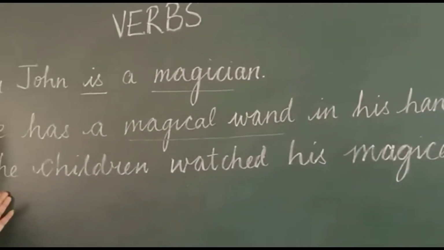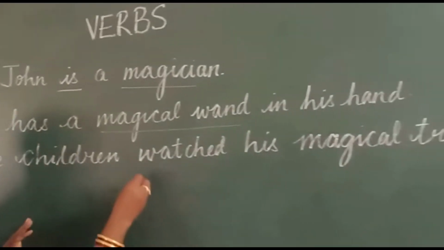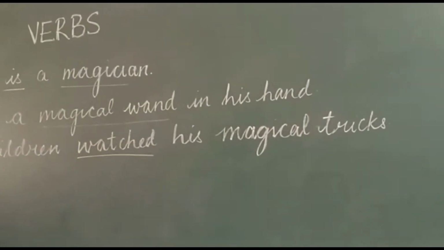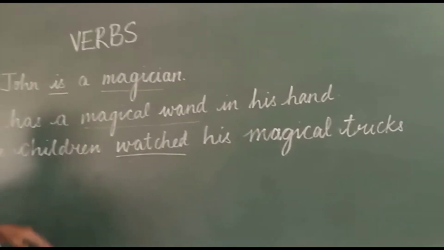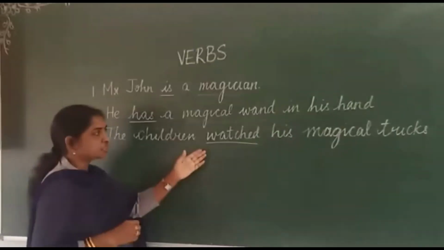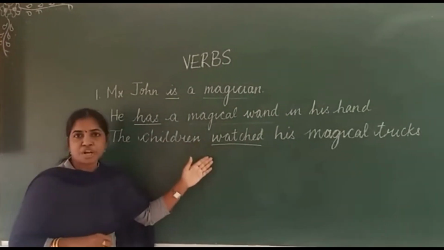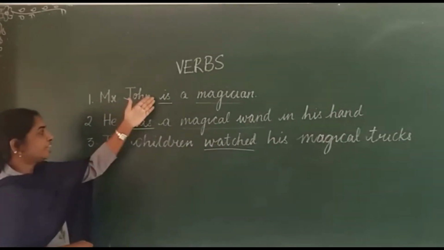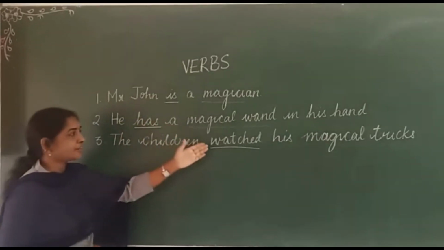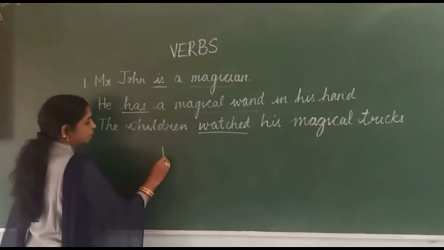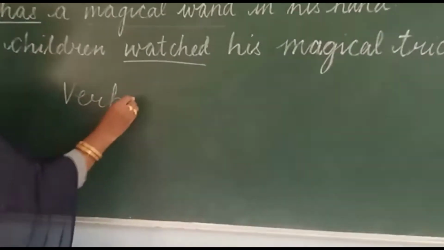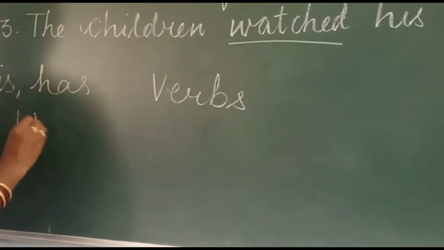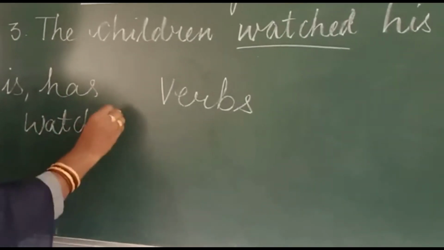In the third sentence, what are the children doing? They watched his magical tricks. So it indicates the action. So, is, has and watched are the verbs. All these three, is, has and watched, are verbs.